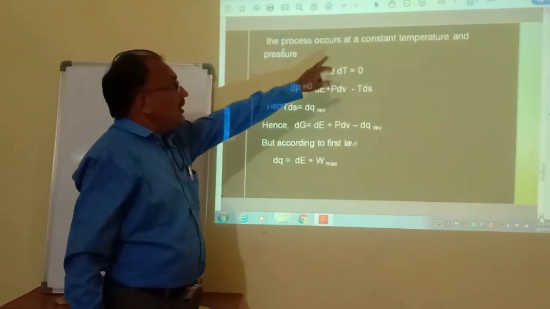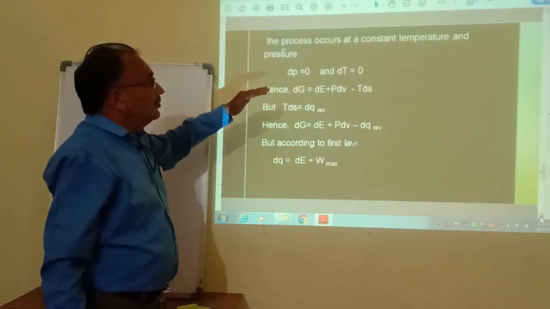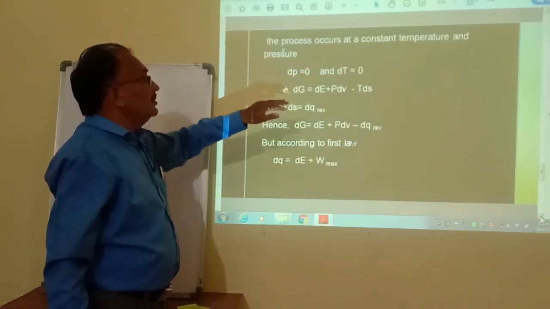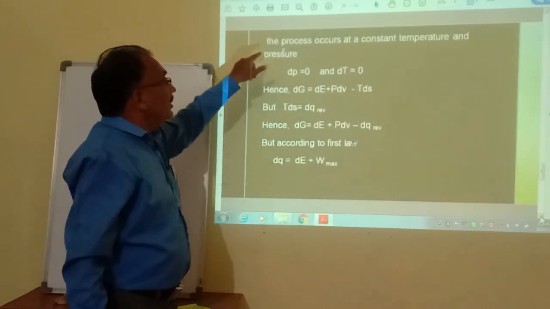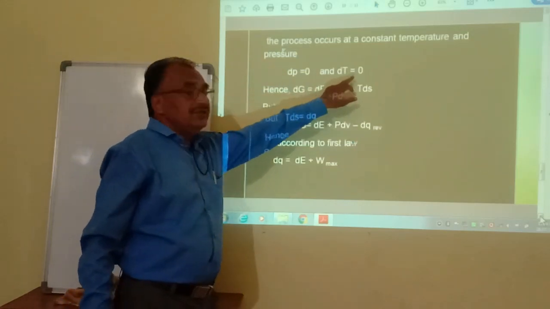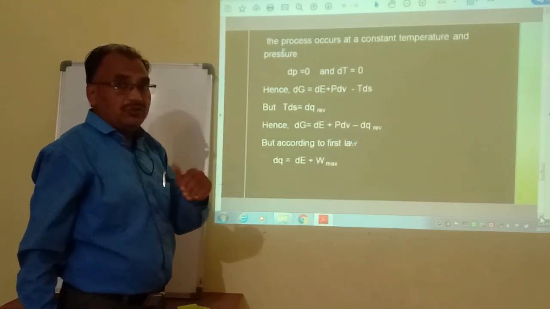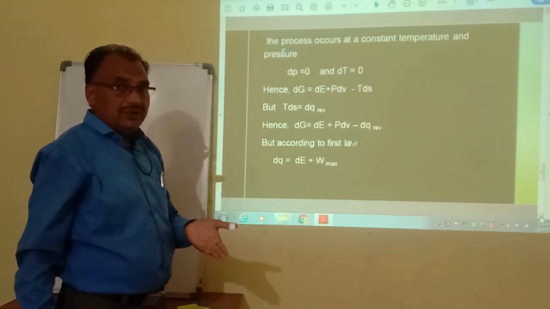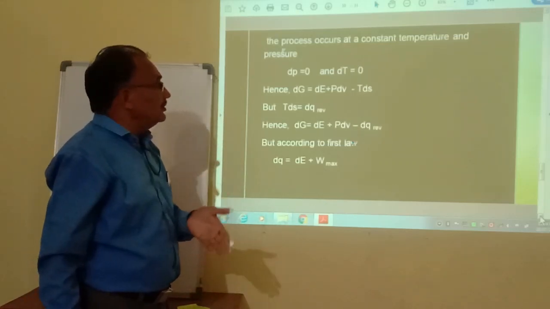If the process is carried out at constant temperature and pressure, then dP is equal to 0 and dT is equal to 0, because the derivative of any constant comes out to be 0. If we take 2, d/dT of 2 is 0. If we take 10, d/dT of 10 is equal to 0.